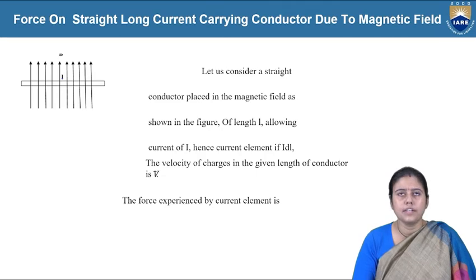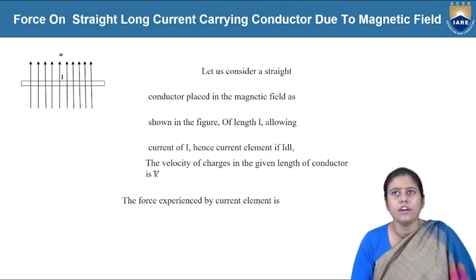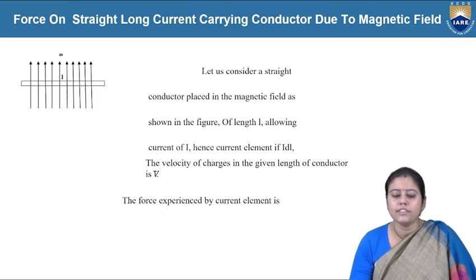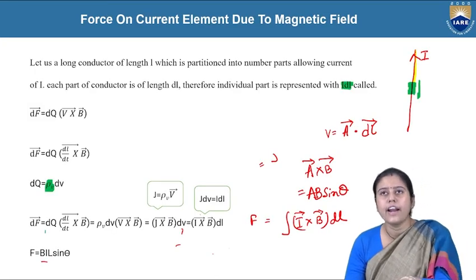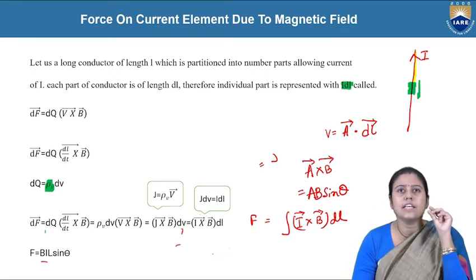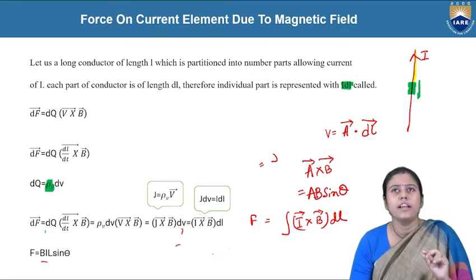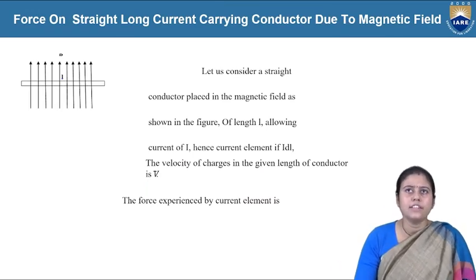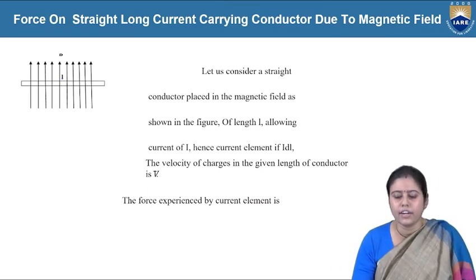Now we will discuss force on a long straight current carrying conductor due to magnetic field. What is the difference? This was the current element, where we just thought about a small length, but now it is a force on a long straight current carrying conductor.